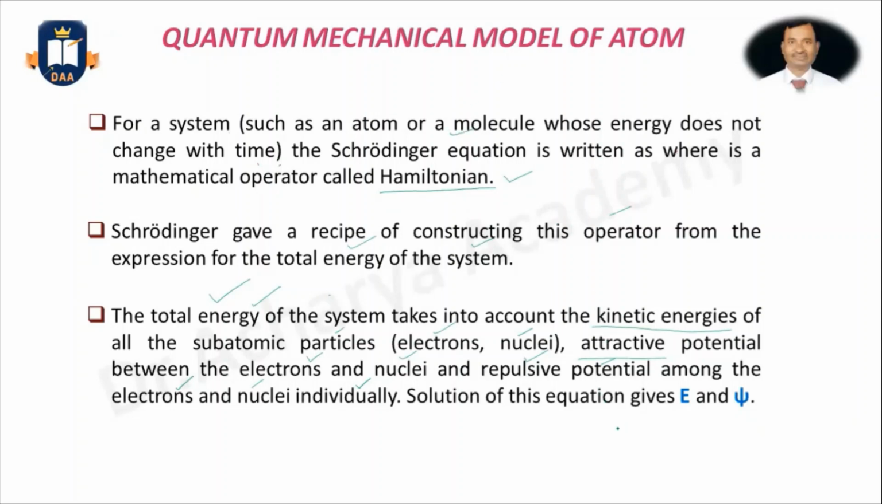You only have to know there are two terms there, that is E and psi. That means in the Schrödinger equation, two mathematical terms are there. One is E and one is psi. Up to this much only we need to know for this class 11 chemistry, for the quantum mechanical model of atoms.